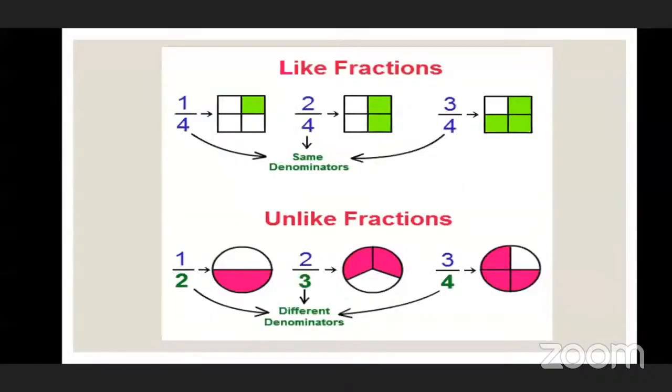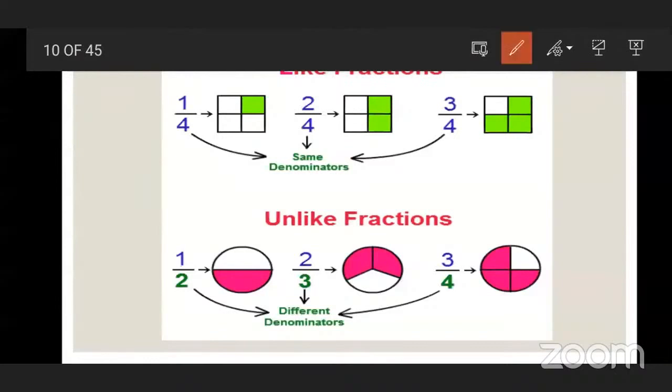In the first square, how many parts are there? 4 parts. Out of 4 parts, how many are colored? 1 part. So what we do in a fraction, we write the total number of parts in the denominator, and the colored part, 1 part, will come in the numerator. So this is the fraction of the first diagram, 1/4.